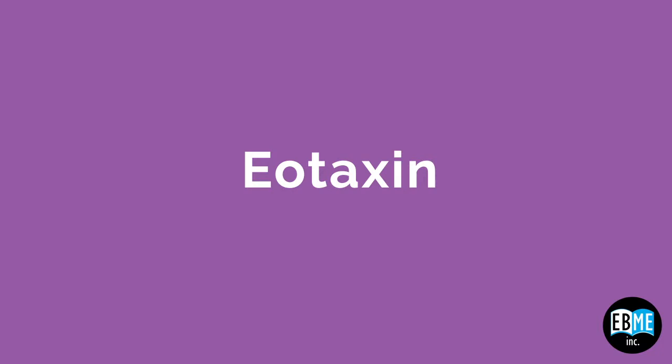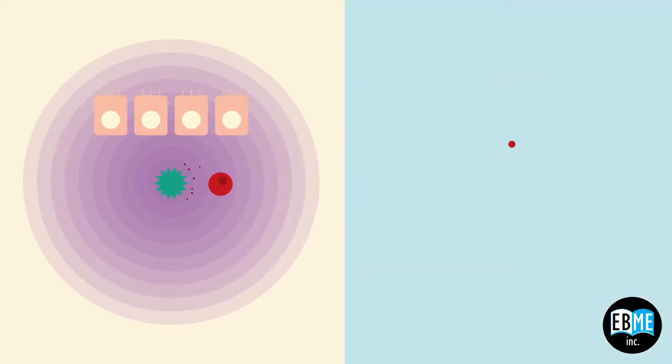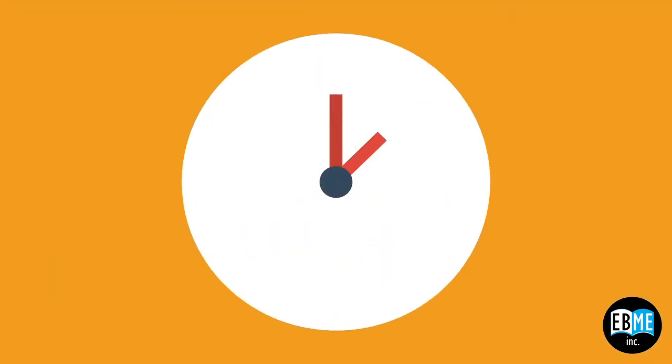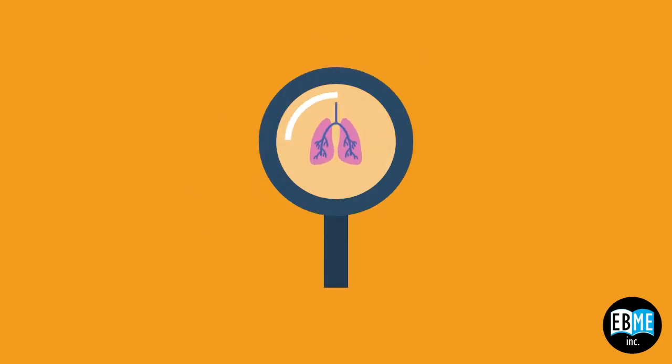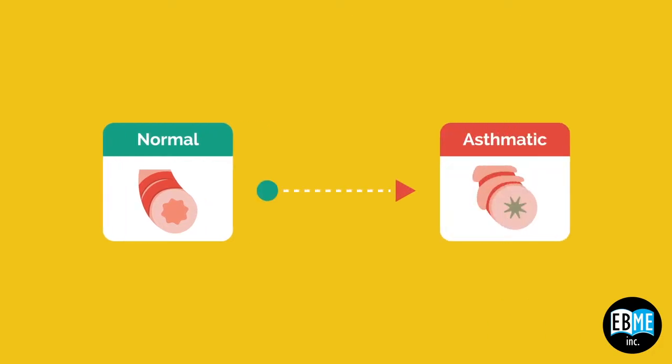Eotaxin, which is the thing that recruits eosinophils, technically a chemokine, will also be released every time an eosinophil is degranulated. Again, this will cause eosinophils from your bone marrow to go to the blood and get to the site of infection, or what it thinks is an infection. Over time, if this process continues long term, it results in some airway changes that are noticed. This includes smooth muscle hypertrophy, the muscle that surrounds the cells of the airways, leading to more and more bronchoconstriction.